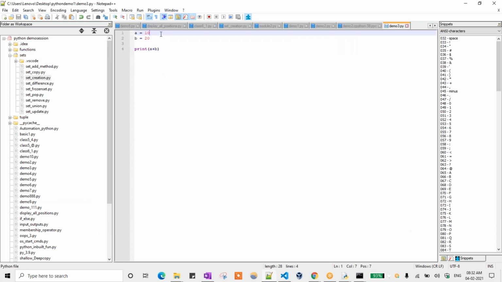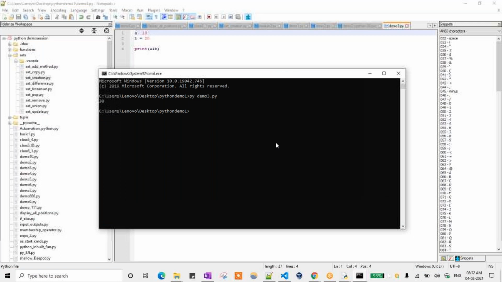Suppose here I'm not assigning with an equal sign, and I'm directly giving a10, something like that. It has to read that data, right? Now if I run that one, it will throw the error at the first line itself. See here, syntax error, invalid syntax. Line by line checking, we can call it an interpreter.